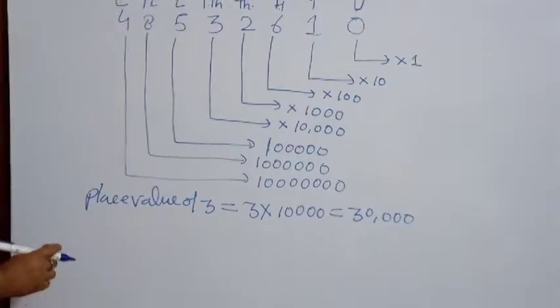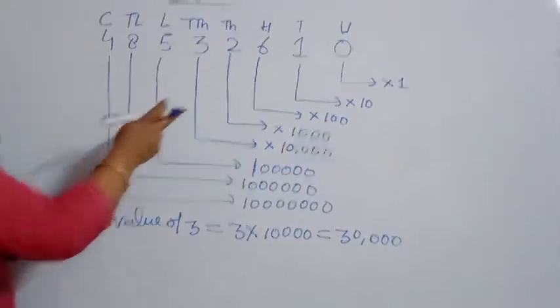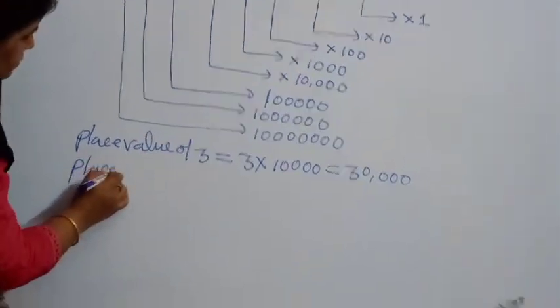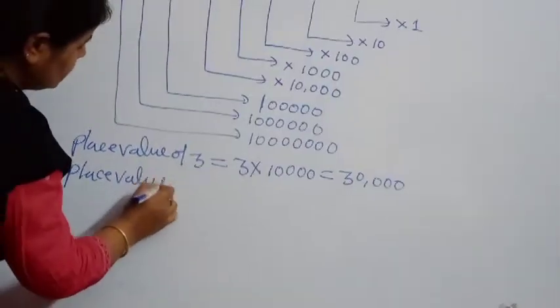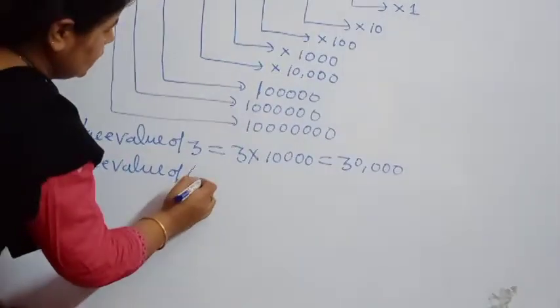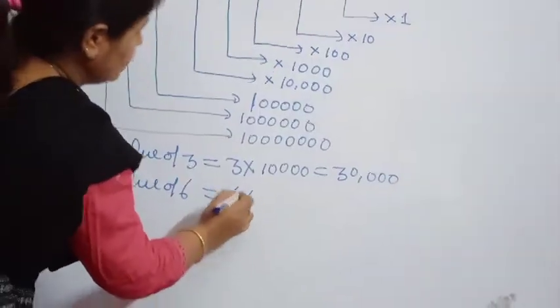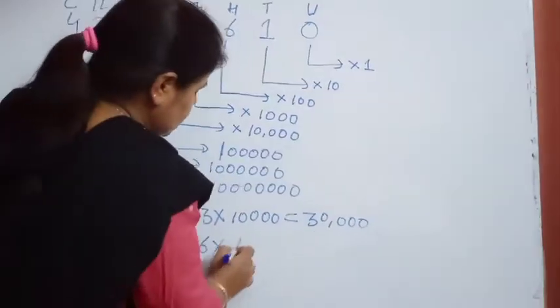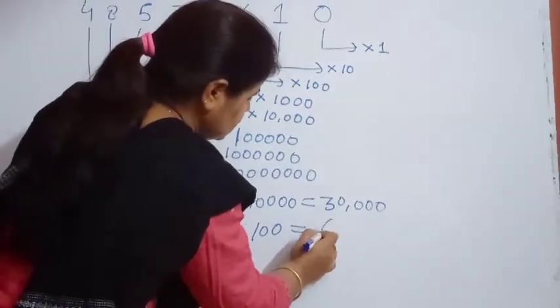See one or two more examples. Suppose I have to calculate the place value of 6. It will be multiplied by 100, so the place value of 6 is 600.